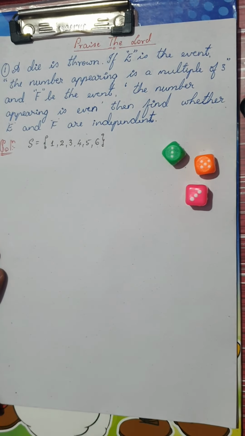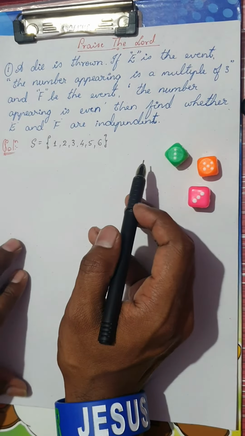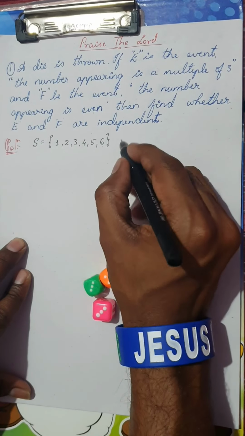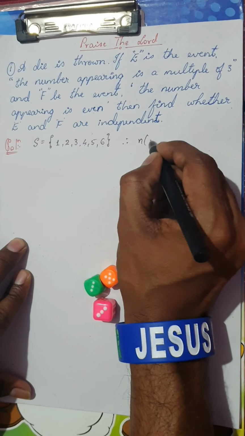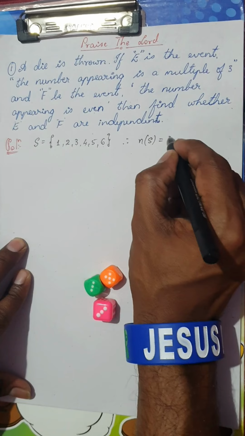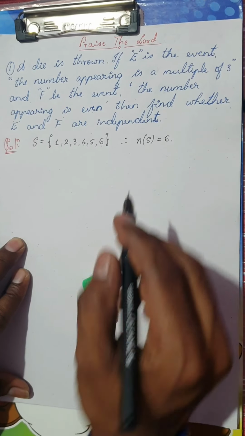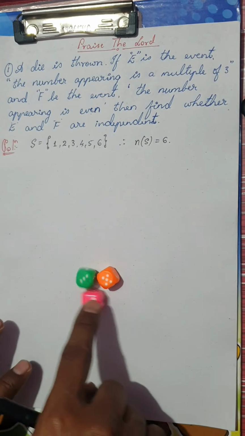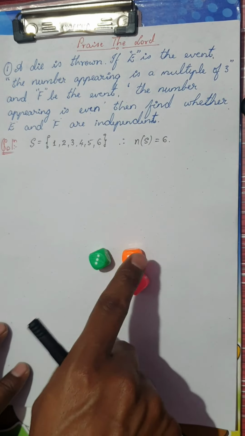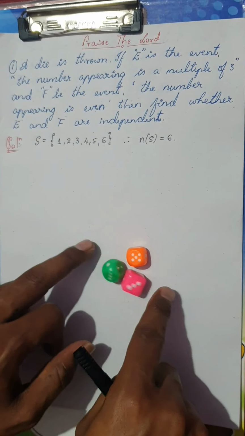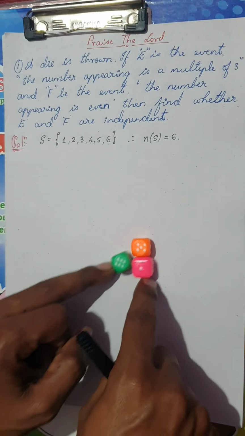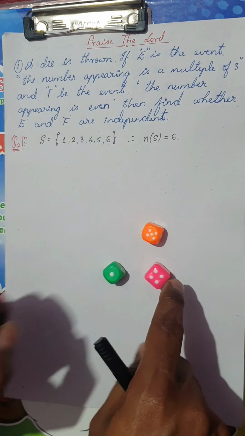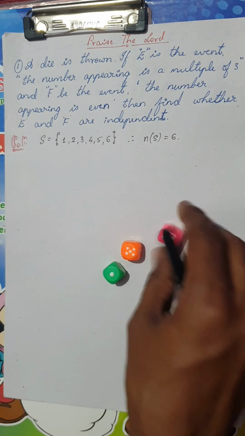Okay, so these are the 6 possible options when a die is thrown. Therefore, I'm going to write the number of elements in the sample space is 6. I hope you have no doubts regarding the possible outcomes when a die is thrown. Just for your example, I've taken different colors of dice, but all are actually one and the same.